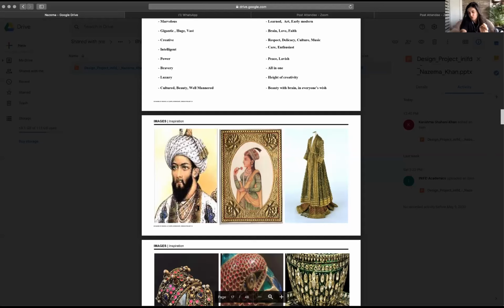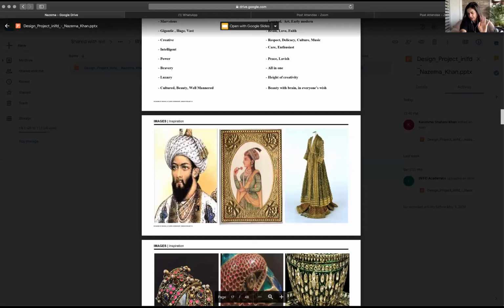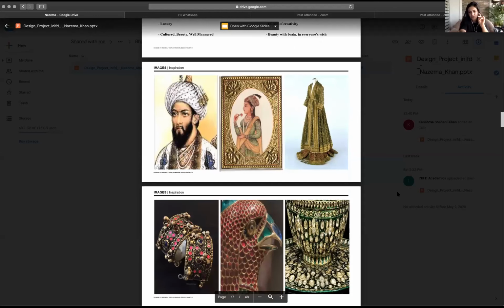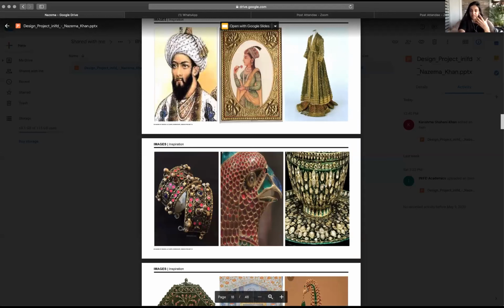You've put in images of the people of that era, which is fine. That can work. But then also put lots of the jewelry images. Yes, the colors, and all that comes through really well. But the thing is, it suddenly becomes a very hard inspiration. I'm not sure if you're understanding that, but it's becoming very hard.